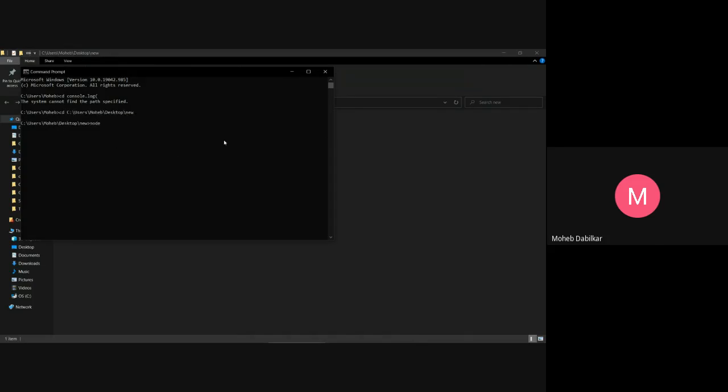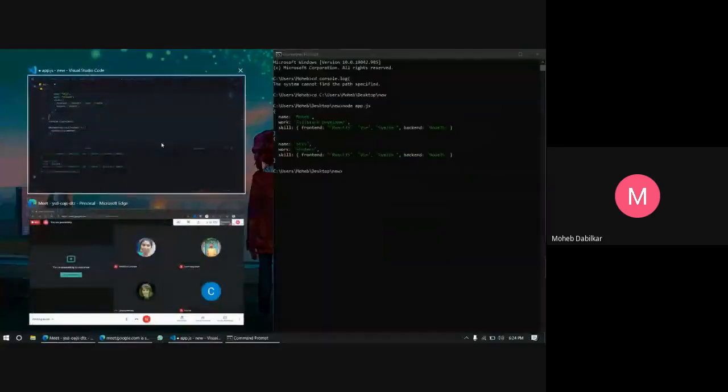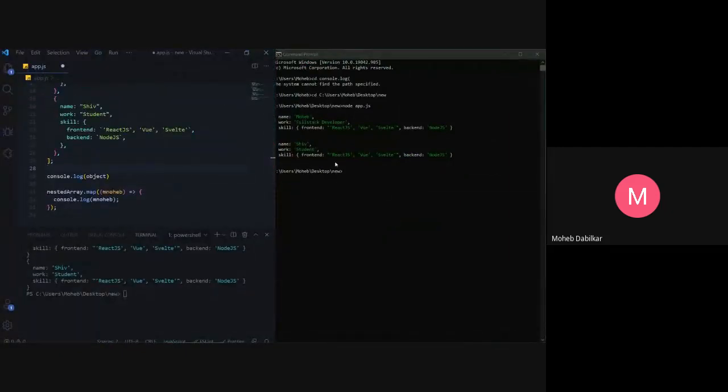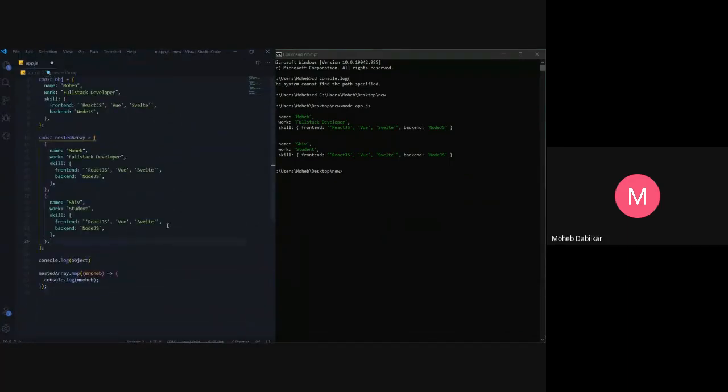Okay, so let's run app.js over here. Yeah, this is much better. We will work like this on half screens. You guys can see this also and this also now, and we can have the full screen to ourselves. Okay, you guys can see this properly now, right?